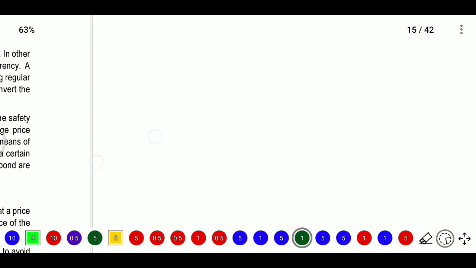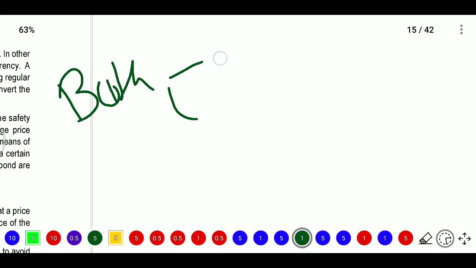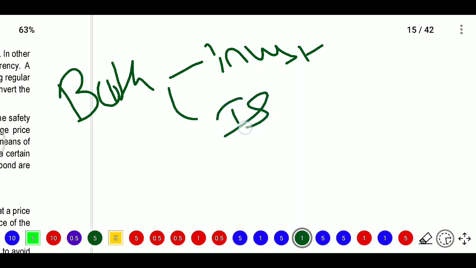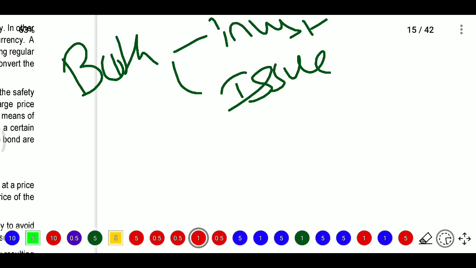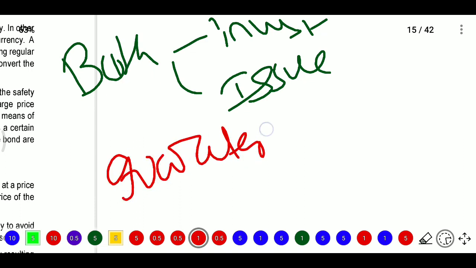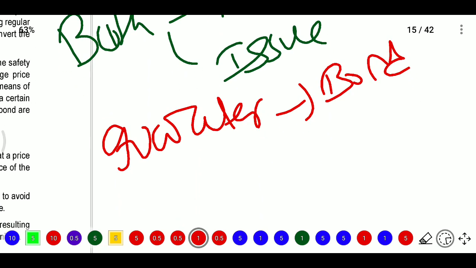These types of bonds will attract both investors and issuers. The investors who want some guaranteed amount will go with this because the bond will pay regular interest. They want a guaranteed amount and also want to take advantage of a rising price.